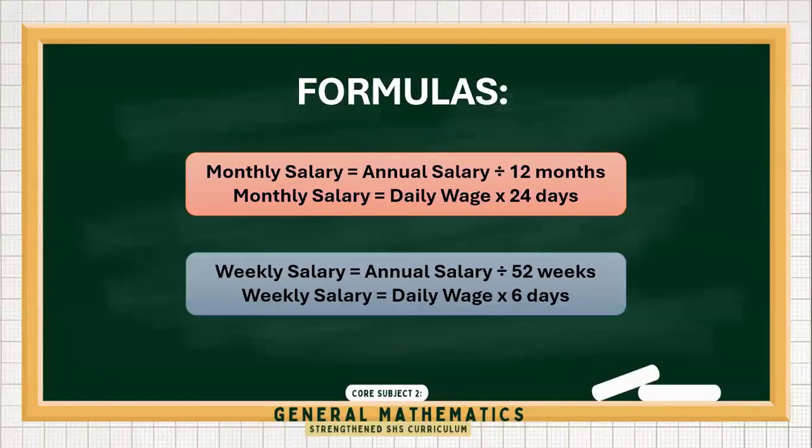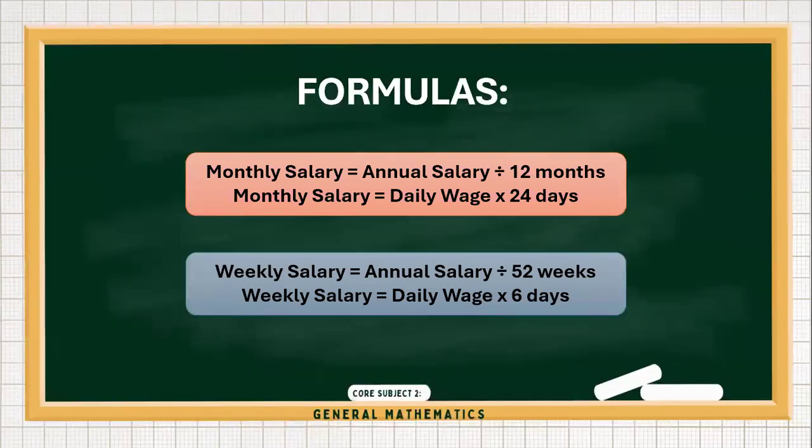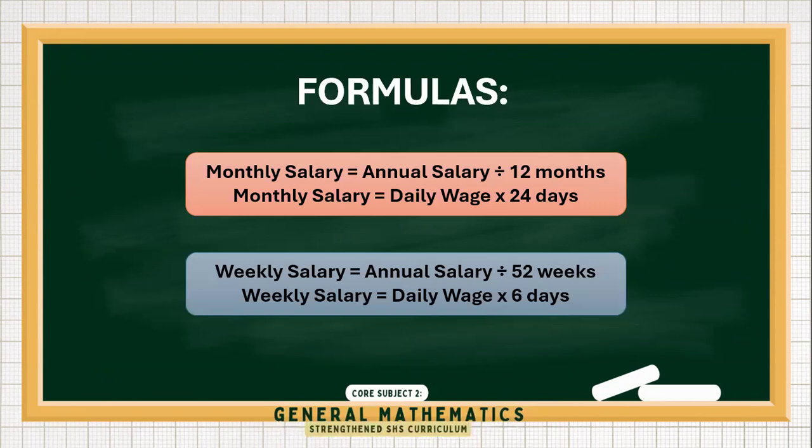So these are the formulas that you need to understand. For the monthly salary, we have the annual salary divided by 12 months. Then we also have the daily wage times 24 days. Why is it 24 days? Because under the law, it's only required to work 6 days, and the 7th day becomes your rest day. Now to get the weekly salary, we simply divide the annual salary by 52 weeks, because there are 52 weeks in a year. Or we simply multiply the daily wage by 6.